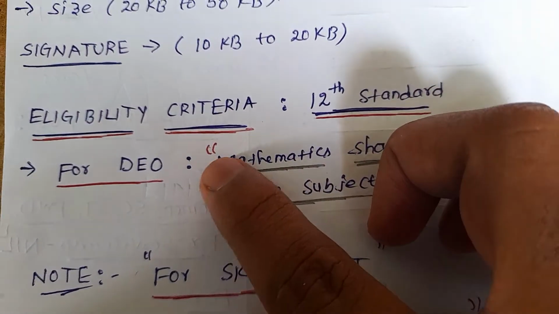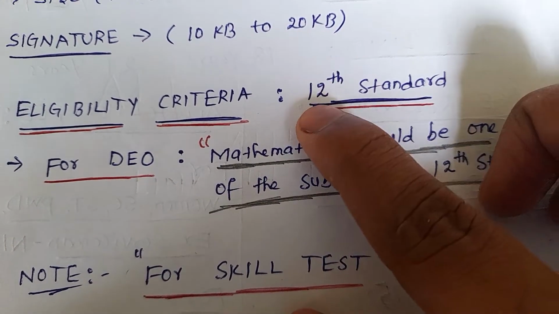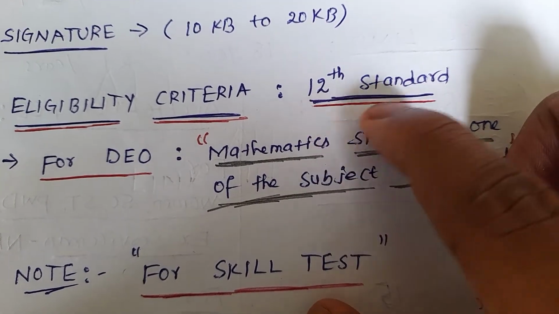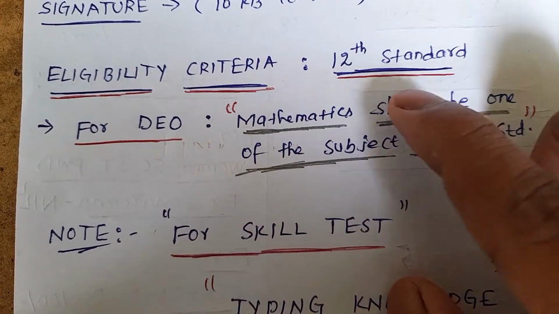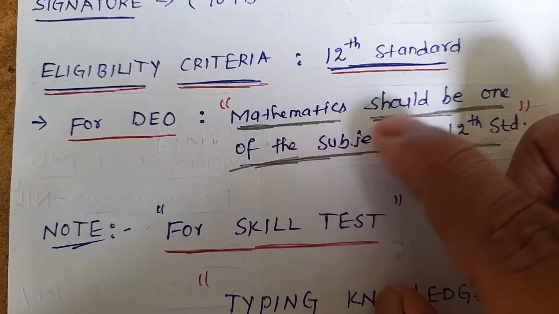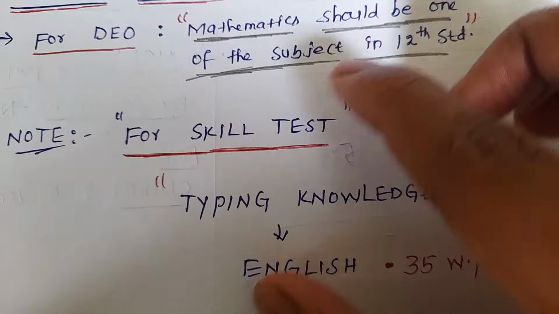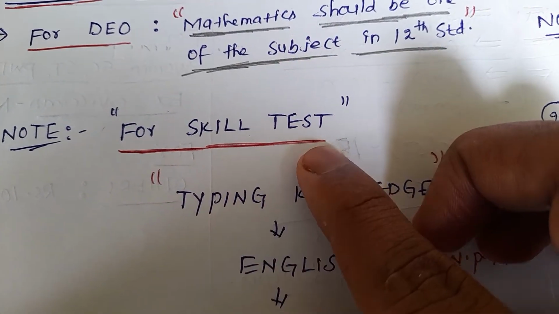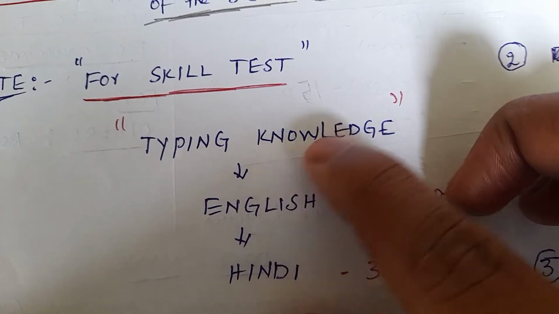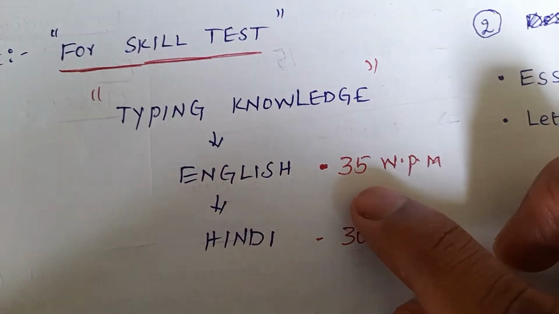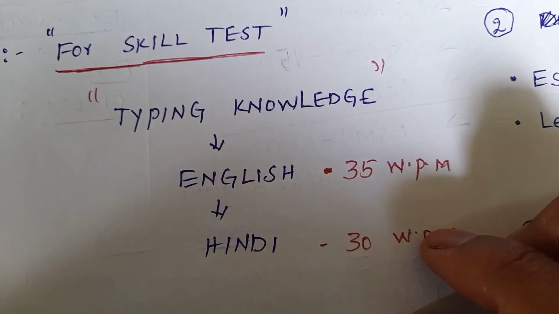Then the eligibility criteria. We know that for SSC CHSL, the eligibility is intermediate, that is 12th standard. But for the post data entry operator, in this 12th standard, mathematics should be one of the subjects. Then a very important note here: for the skill test, you should be capable of typing. For English, 35 words per minute. For Hindi, 30 words per minute.